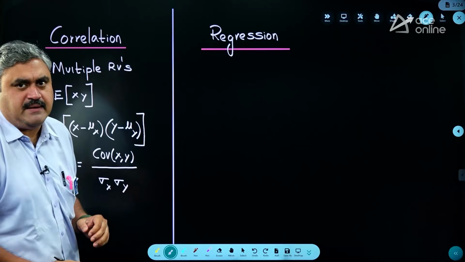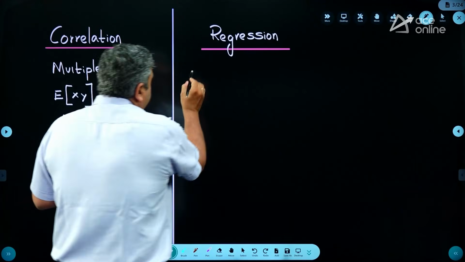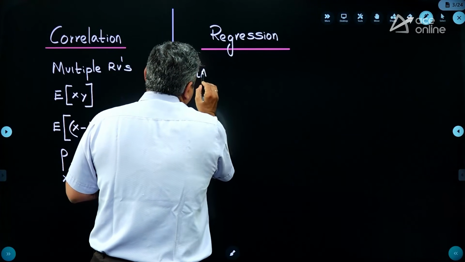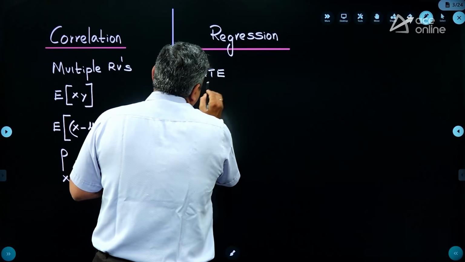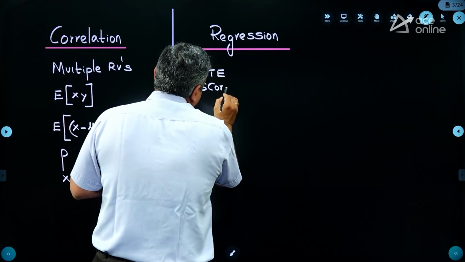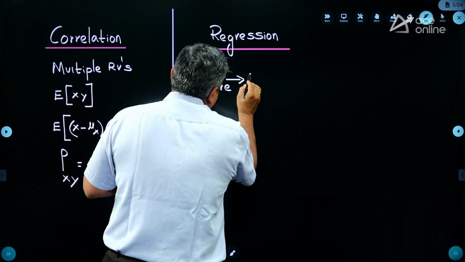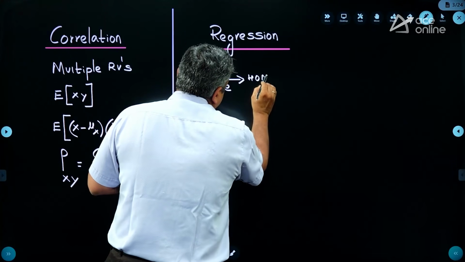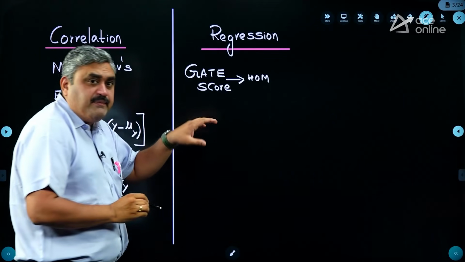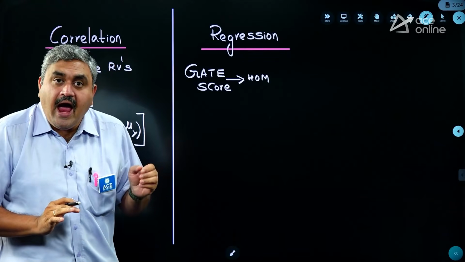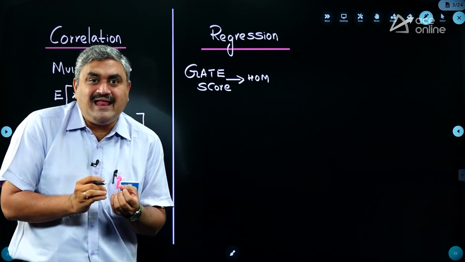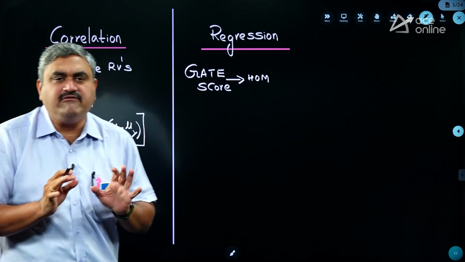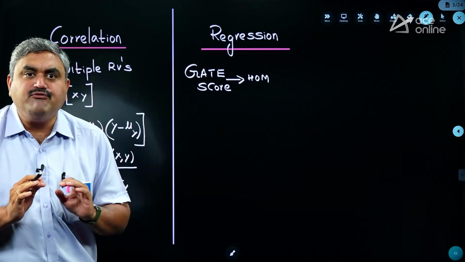I will take a simple example. You all are interested in scoring a very good GATE score. Let us assume you want to score some 40 marks. So, this is a dependent random variable, and you want to score by learning certain subjects. Let us assume we have 9 subjects, and you are preparing 4 or 5 subjects.